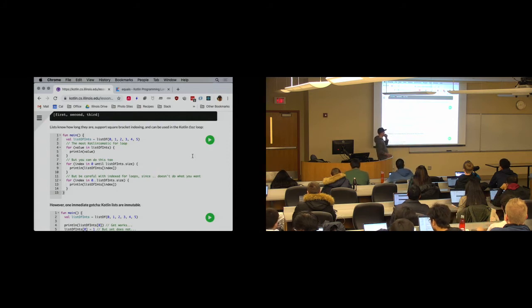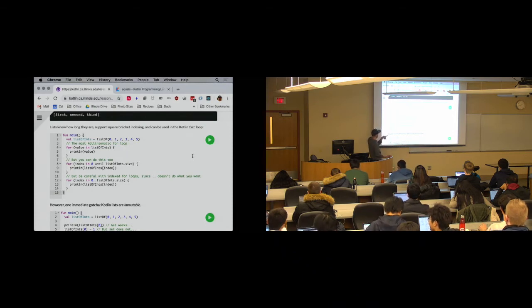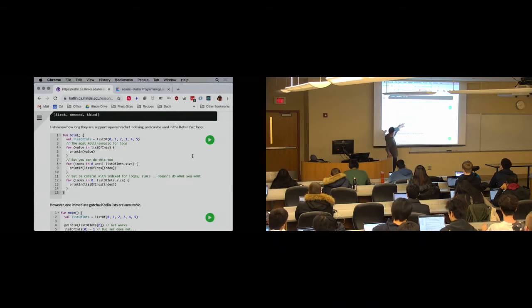There's probably a better way to do that, actually. Harsh is going to figure it out for me and tell me. Is there like an enumerate equivalent in Kotlin that will give me pairs? There probably is. I'll look it up. I'll figure that out. There's probably a better way to do this. But anyway, in this case, I have the index and I have a way, and I can use it, right?